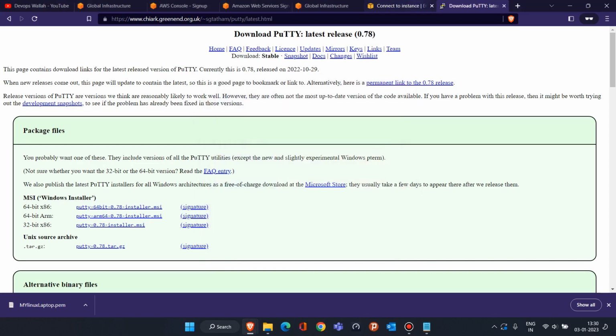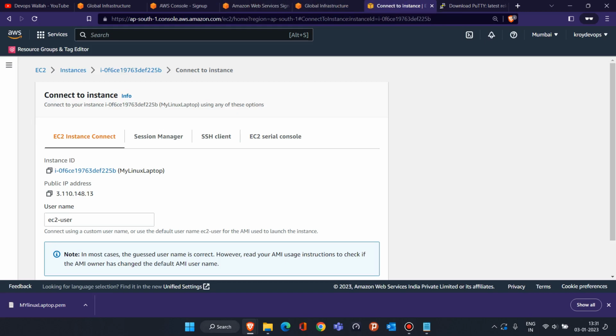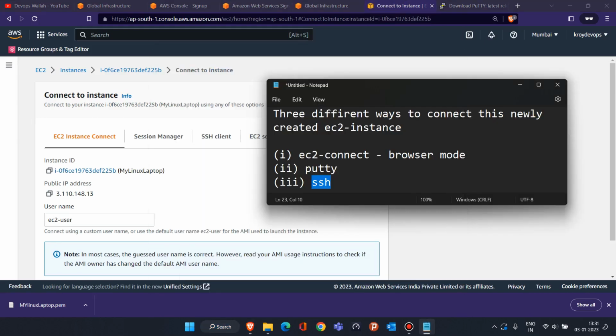Now once Putty is done, you have to know two things. Putty is third party software. So if we want to connect to our EC2 machine, we'll require a key. If I give a key to Putty, then only Putty will be able to connect to the EC2 instance. Again, where will we get the key from? The .pem file, whatever we downloaded, this .pem file we have to provide.